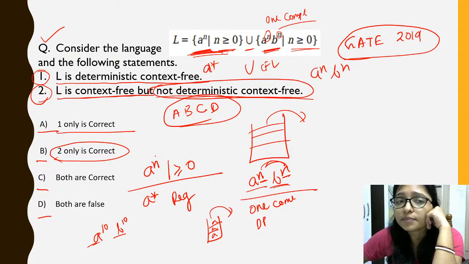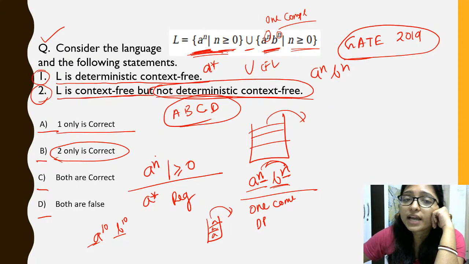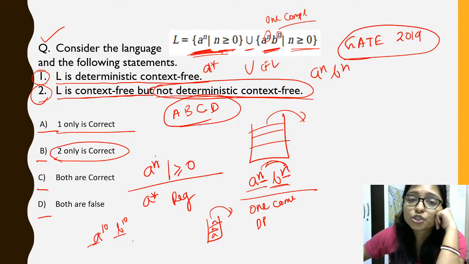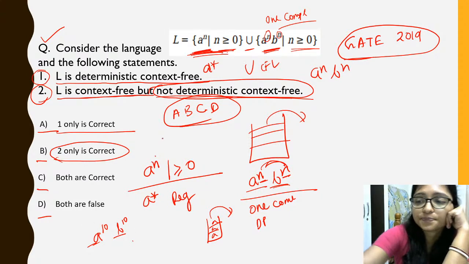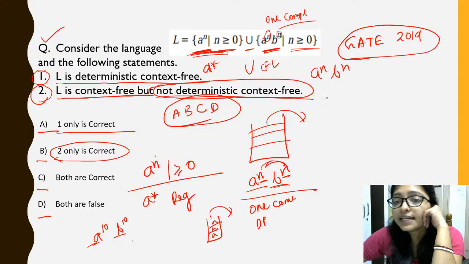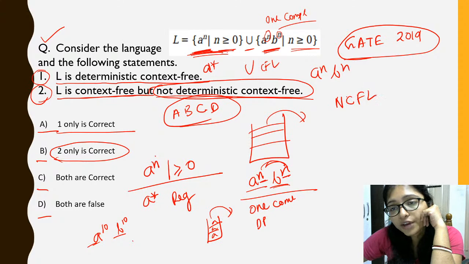When is it non-deterministic? When we are telling that it is NPDA. When? If push and pop is not clear. When there is a non-deterministic context free language, push and pop is not clear, right?